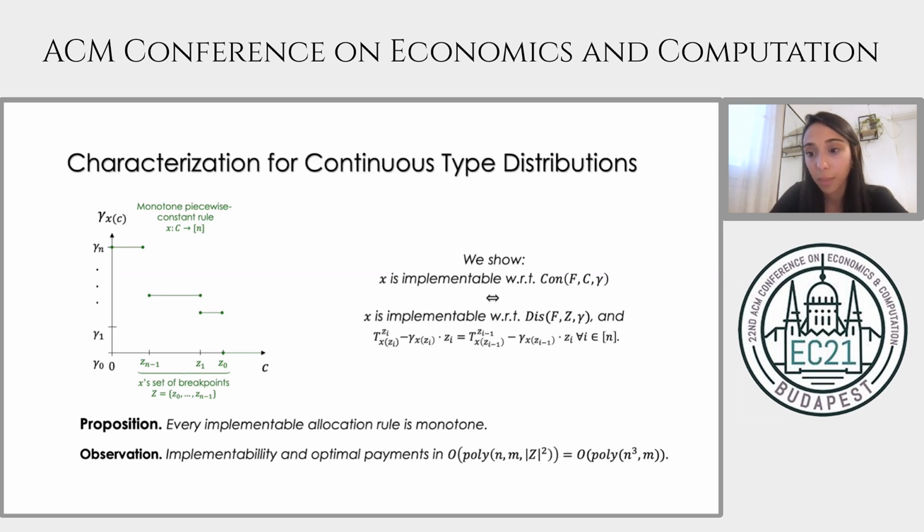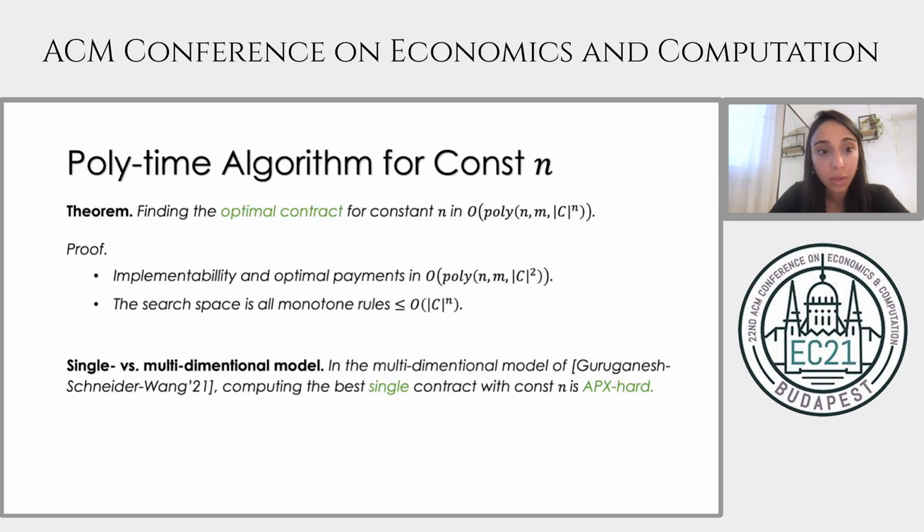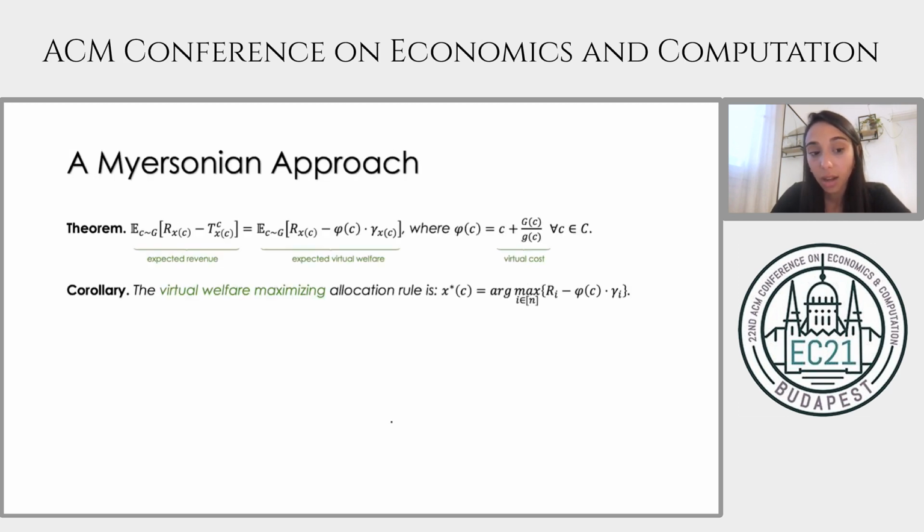So now that we have both continuous and discrete characterization, we present two applications that extend our theory and use our characterization. So the first is for the discrete type set. We give a polynomial time algorithm for computing the optimal contract when n, the number of actions, is held constant. And I won't get into the proof, but I will mention that this simple positive result demonstrates the power of single-dimensional model, since in the multi-dimensional model of Guru, Ganesh, Schneider, and Wang, they show that computing the optimal contract with a constant number of actions is hard to even approximate.